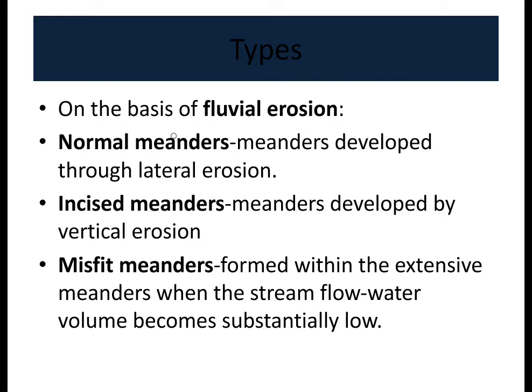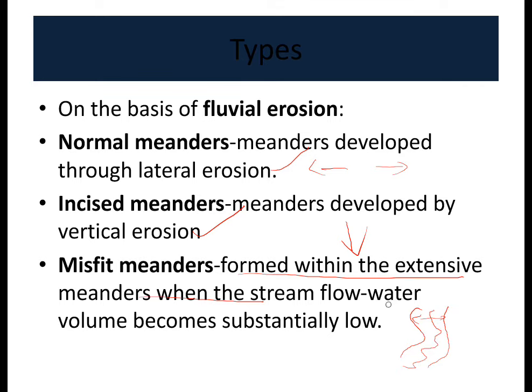Now, the types of meanders based on fluvial erosion. On the basis of fluvial erosion, they can be classified into normal meanders, incised meanders, and misfit meanders. Normal meanders develop through lateral erosion, whereas incised meanders develop by vertical erosion. So this is lateral erosion, whereas this is vertical erosion. Misfit meanders form within the extensive meanders. Say a river is flowing like this in an already existing river valley, but the river is not fitting with this valley, so it forms meanders inside the river valley. This is called a misfit river, forming misfit meanders.